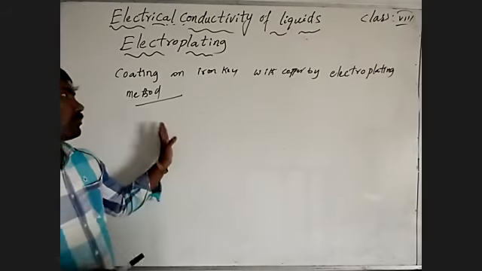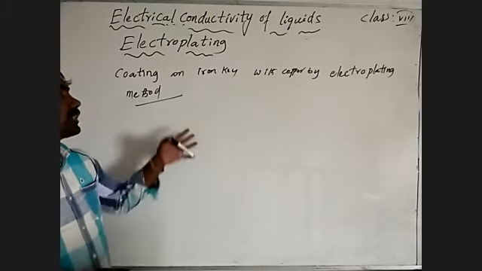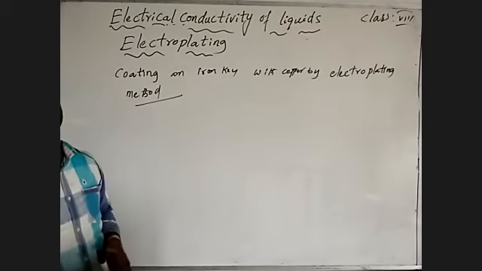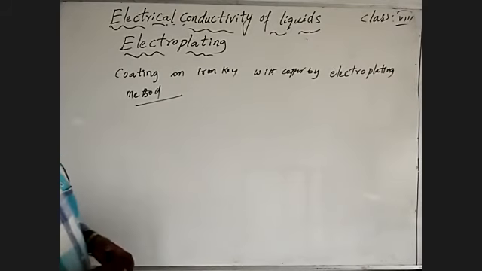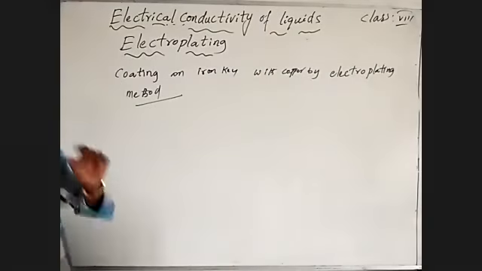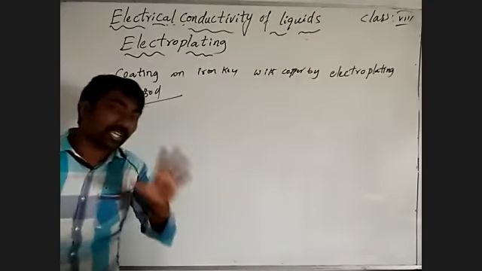So how is it possible to coat iron with copper? By coating copper on iron, we may observe the iron key will appear shiny.